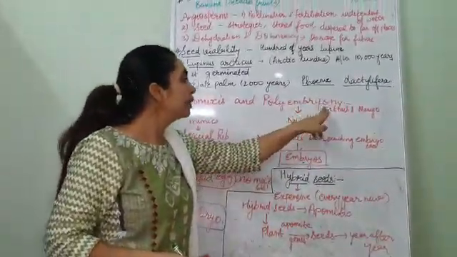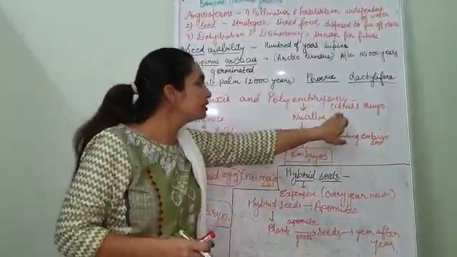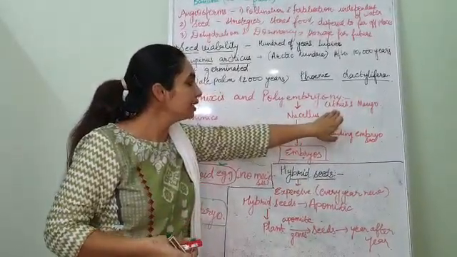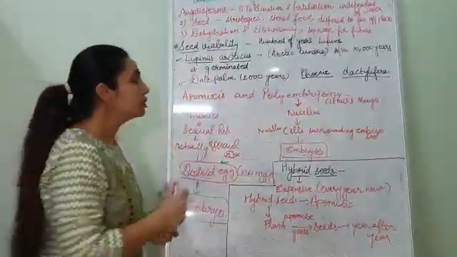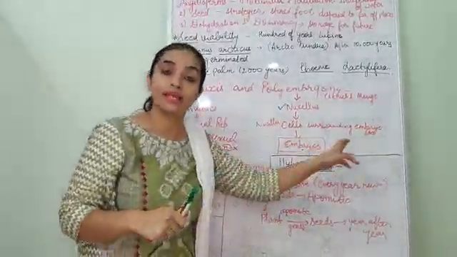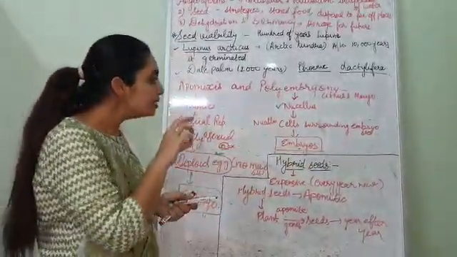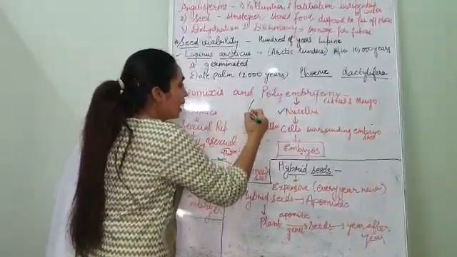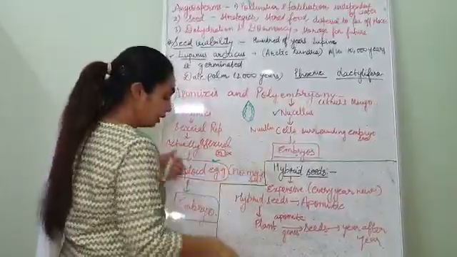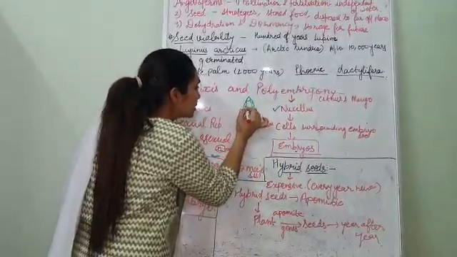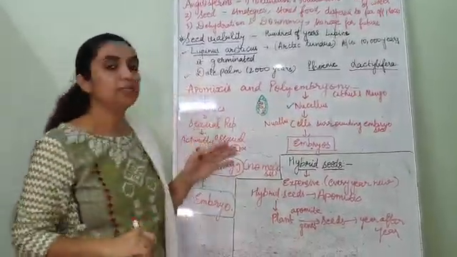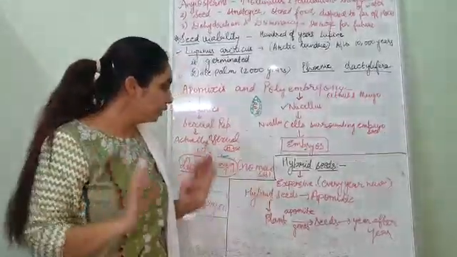Then polyembryony. Polyembryony is found in citrus and mango. Citrus fruits are your orange, sweet lemon, etc., and mango. Nucellus. Just recall nucellus. Nucellus is the nutritive tissue which surrounds the embryo sac. Many nucellar cells get converted into embryos. Just have a look. This is the nucellus surrounding the embryo sac. Now the nucellar cells get converted into embryos. So many embryos are formed, that's why the process is known as polyembryony.